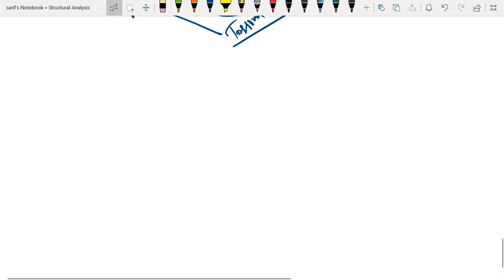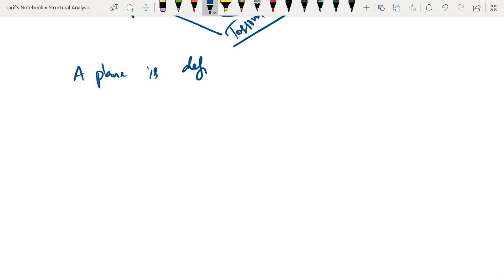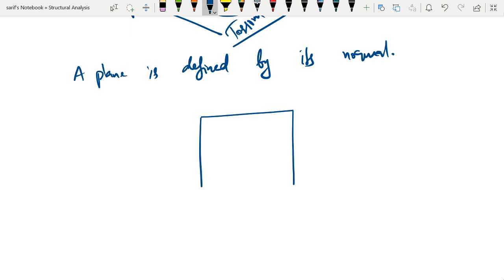So before we do that, we have to learn certain terminologies. So first thing we have to understand is, a plane is defined by its normal. So for example, if we have a square element like this, and this is the normal to this particular plane, and that is in the xy direction.